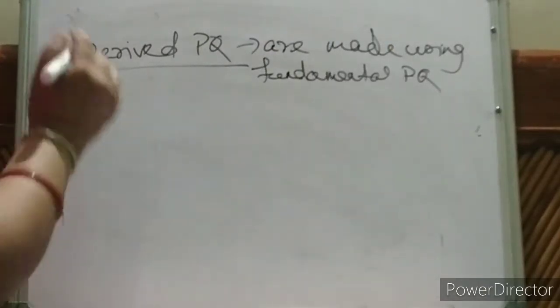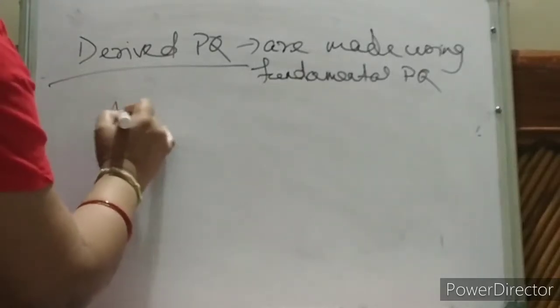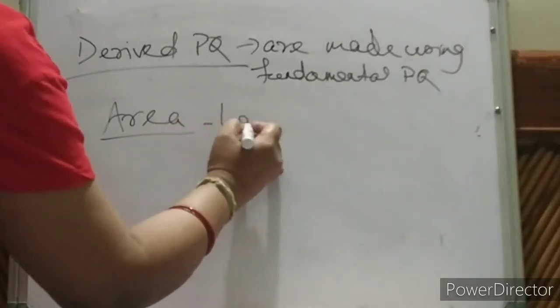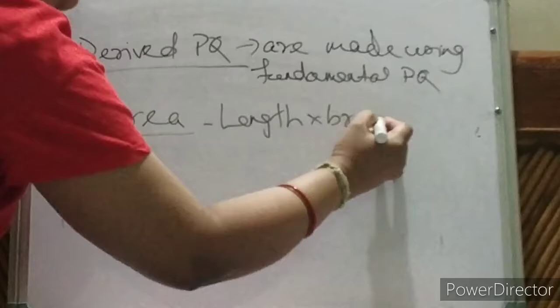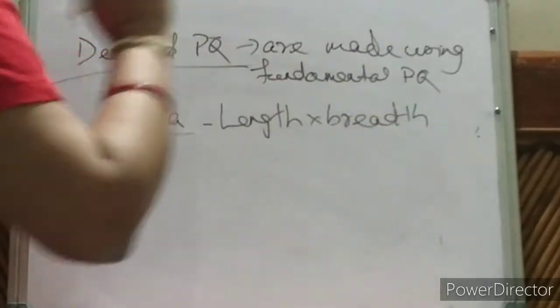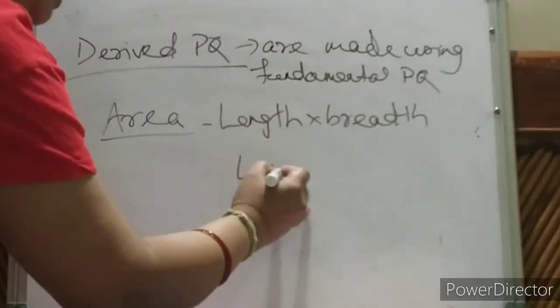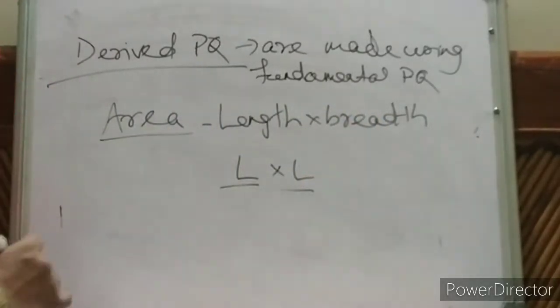How to discuss now? Let me start with area. What is area? That is nothing but length into breadth. This thing we know. Length is measured in length, breadth is also measured in length only. So both are length.